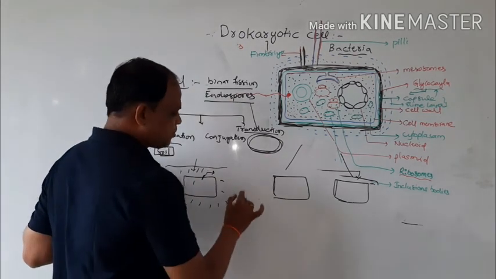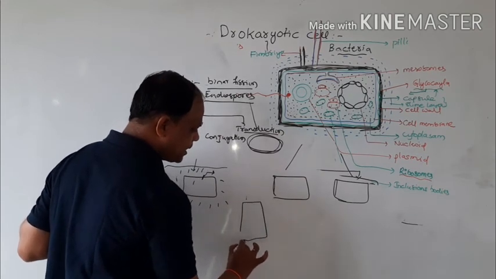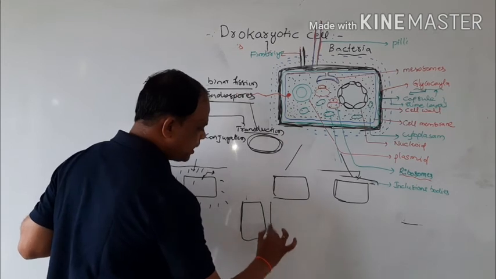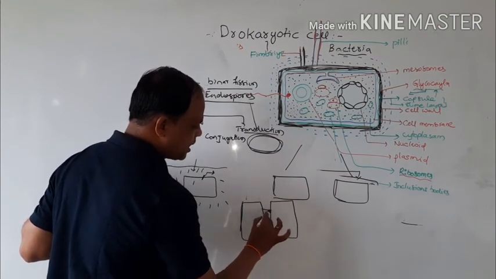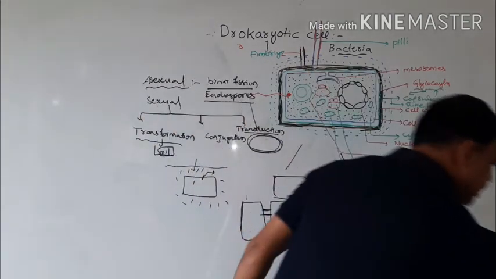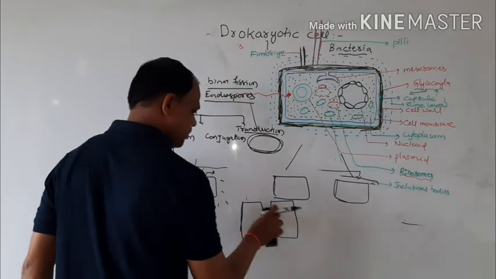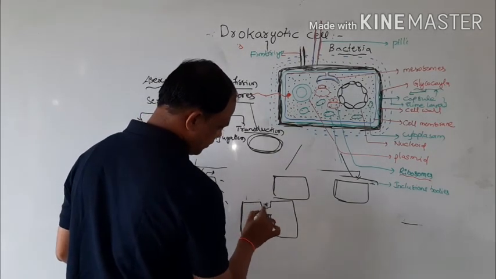Conjugation means the transfer of genetic material from one bacterial cell to another with the help of a conjugation canal.